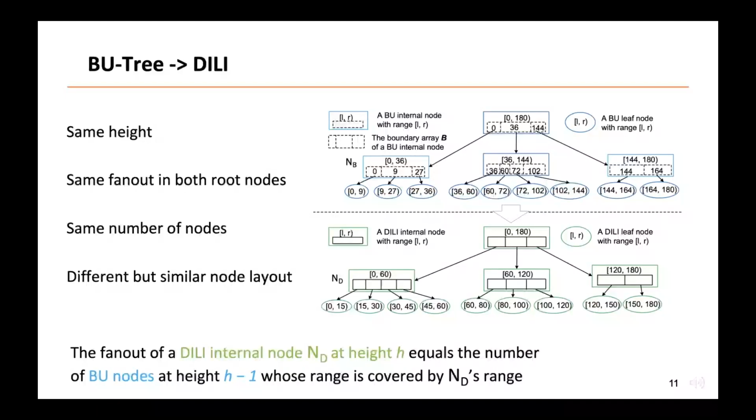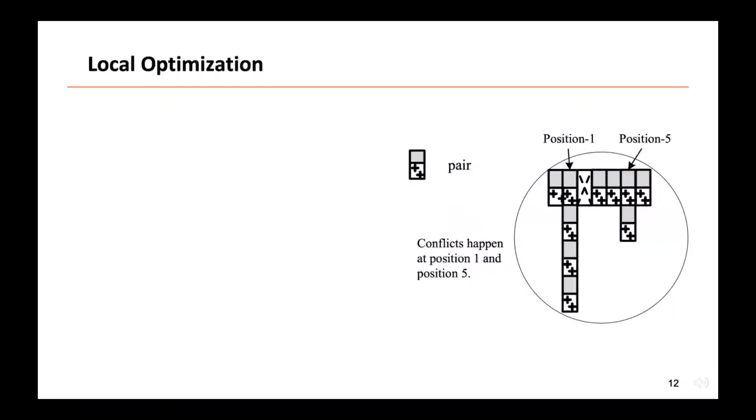Note that we haven't processed the keys in Dealy's leaf nodes yet. Thus, we need the last step to generate Dealy. Our last step is to carry out the local optimization operation on each of the leaf nodes.